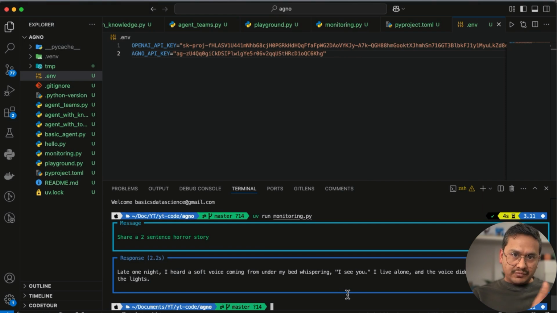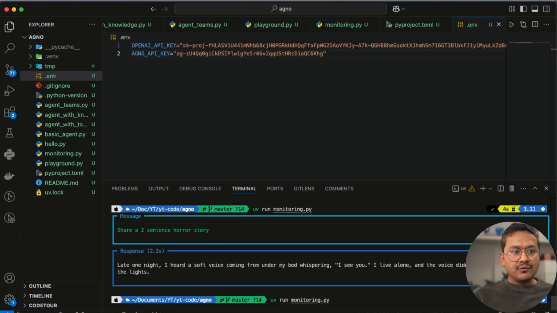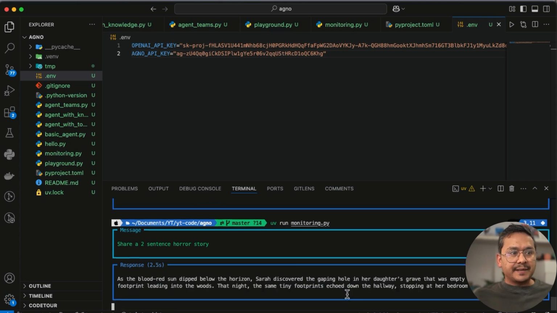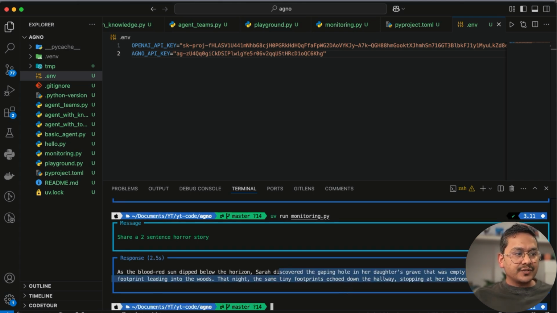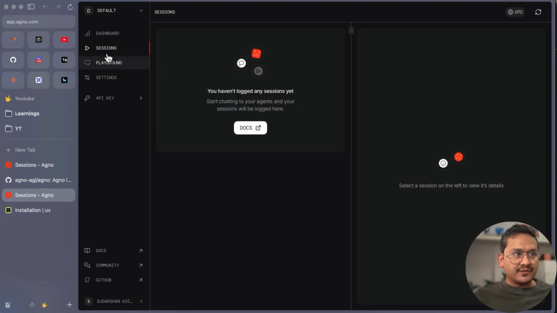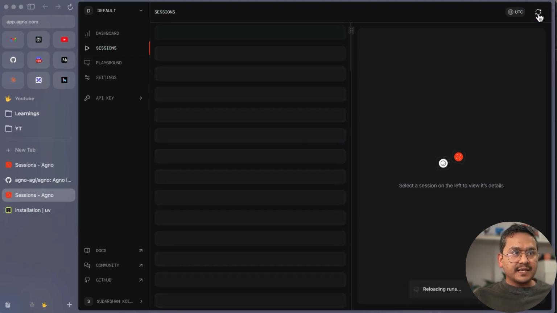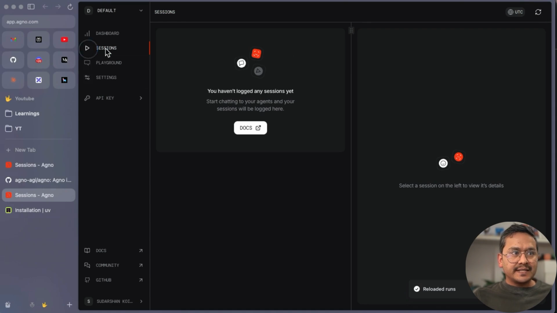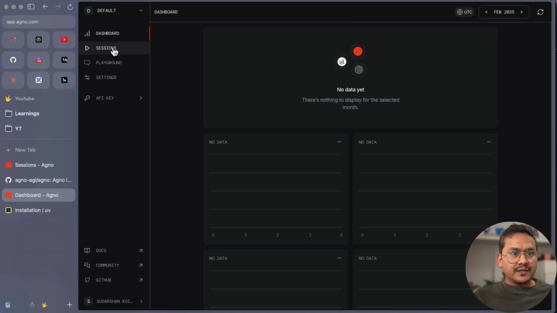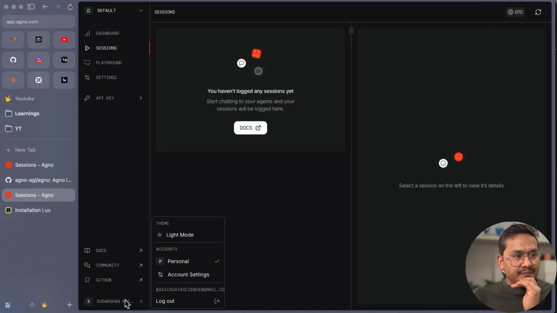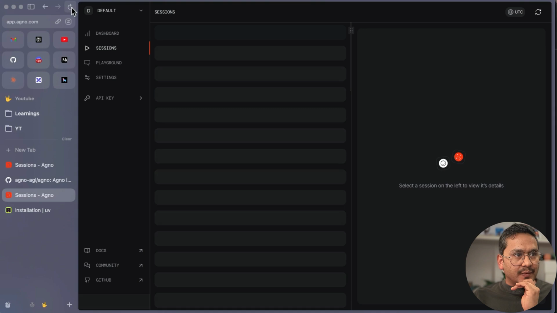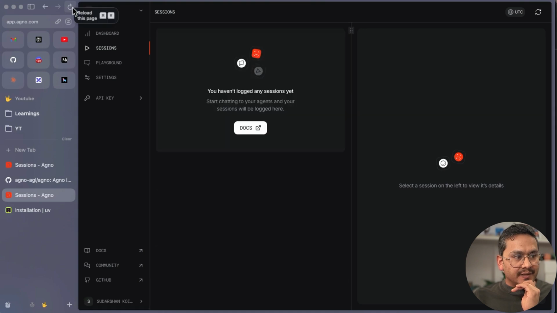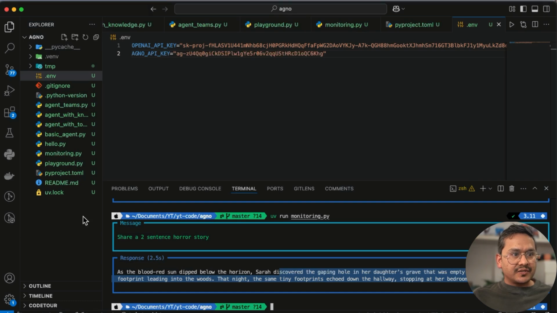So I don't need to set up this, but what I can run now is uv run monitoring.py. Let's see now if it shows. I want to see that in the sessions, right? So if I refresh this, okay, it is still not here. I think there is something wrong here because that is exactly what I'm seeing here, but still there are no sessions being shown here for some reason. Is there something that I can do?